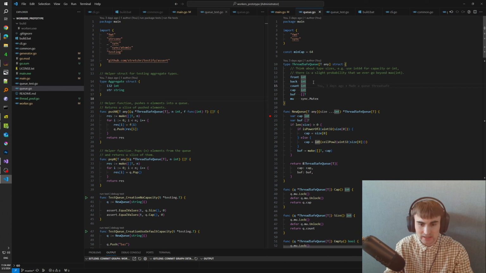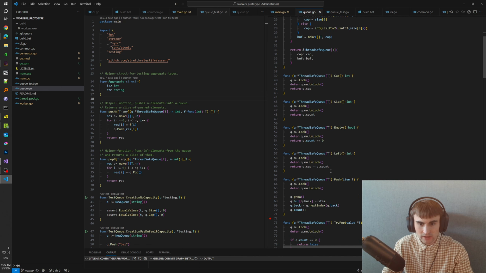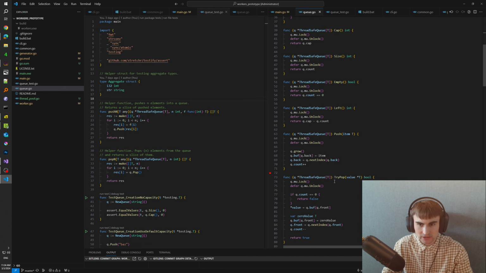But this is a growing ring buffer as well. You allocate some specific capacity, and the default value is 64. On queue creation, you can specify the capacity on your own here, or the default capacity will be used when you do the first push to a queue.